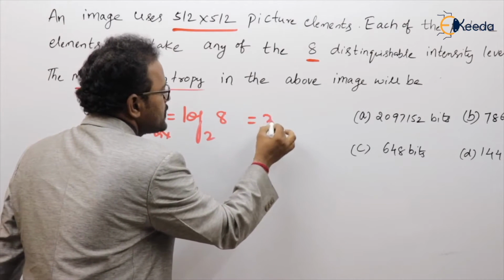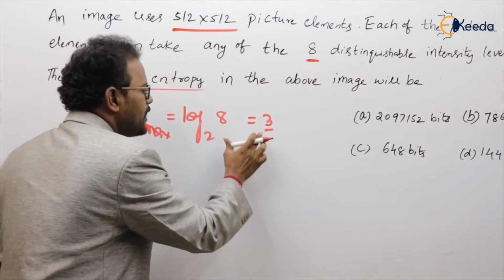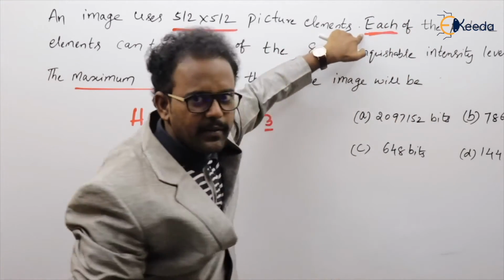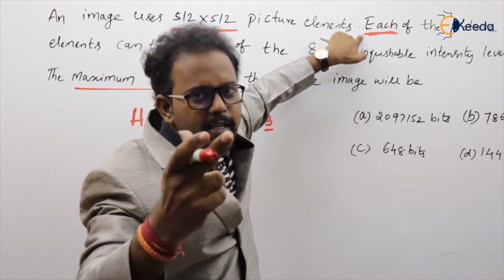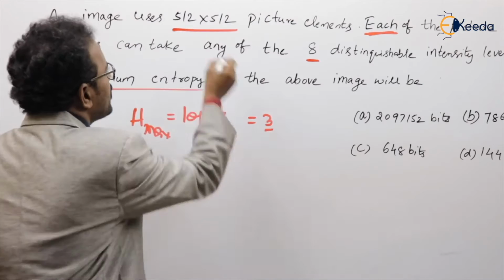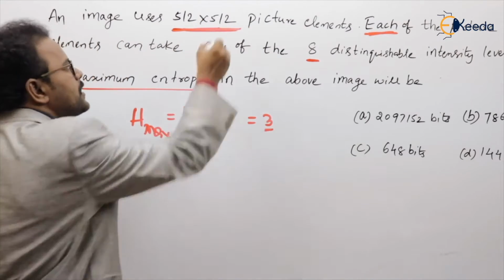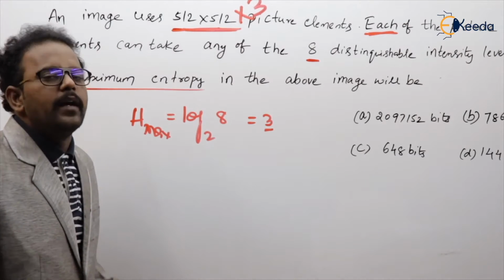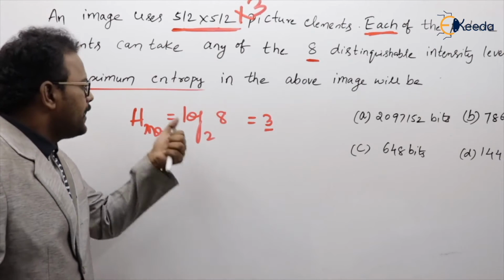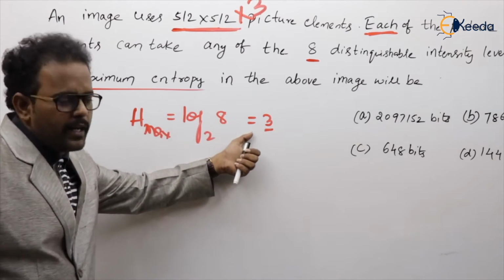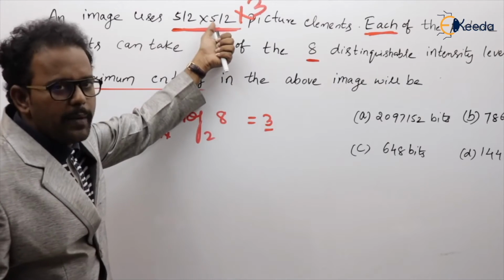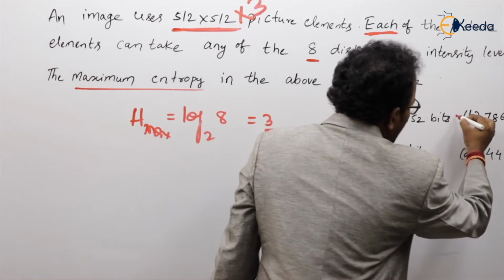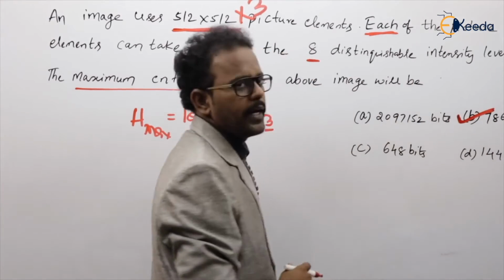So what is this value? This is 3. So Hmax value is 3. We calculated this for one picture element. For one picture element the Hmax is 3. But how many picture elements do we have to calculate for? 512 into 512 picture elements are there, into 3. Just like 1 pen costs 3 rupees, 10 pens cost 10 into 3. Each element's maximum entropy is 3. There are 512 into 512 picture elements into Hmax 3. If you calculate, you will get 786,432 bits.